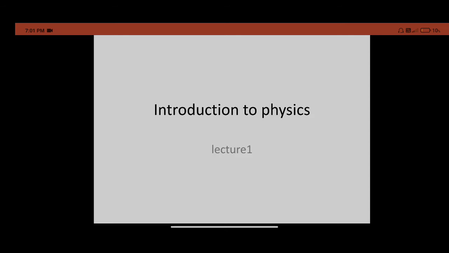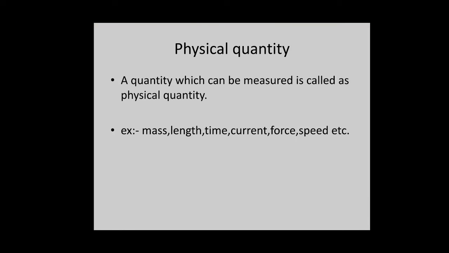Let's go to the further things, that is physical quantity. So what is physical quantity? A quantity which can be measured is called a physical quantity. Means any quantity which we can measure is called a physical quantity. For example, mass, length, time, current, force, etc. Anything and everything comes under physical quantity.